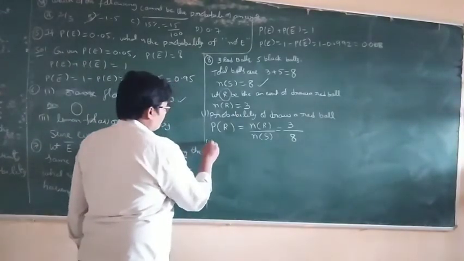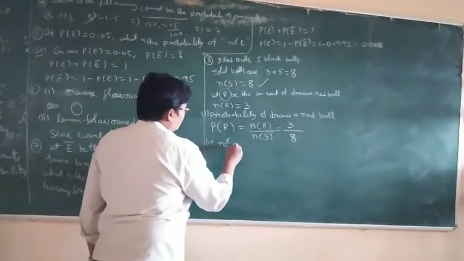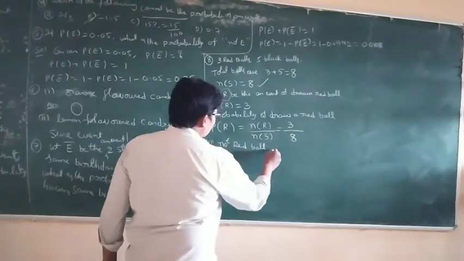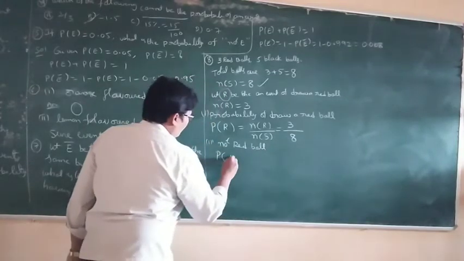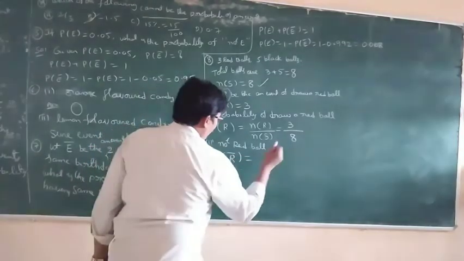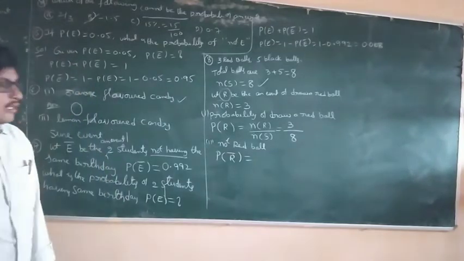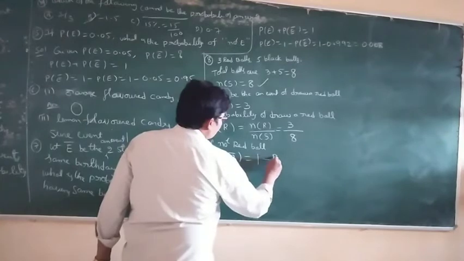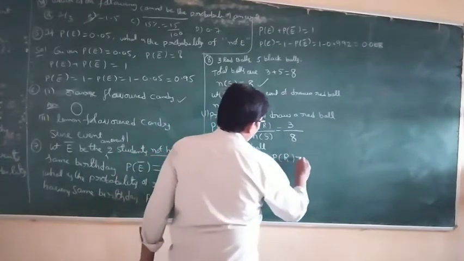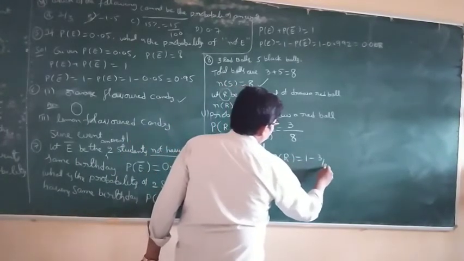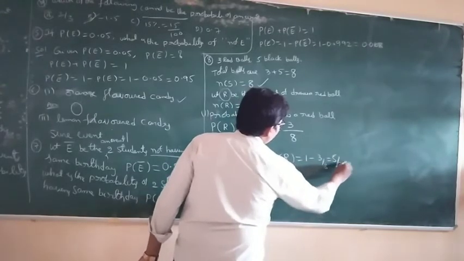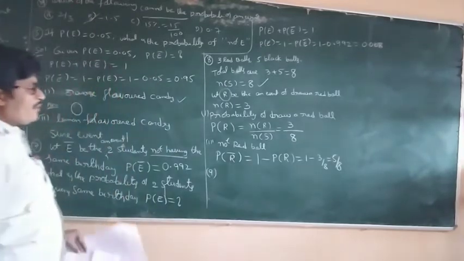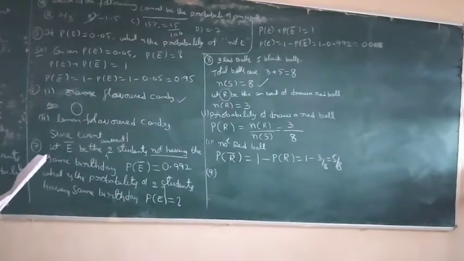Next, the second one: not a red ball. Not a red ball is nothing but P of R complement. P of R complement is equal to 1 minus P of R. 1 minus 3 by 8 is equal to 5 by 8.